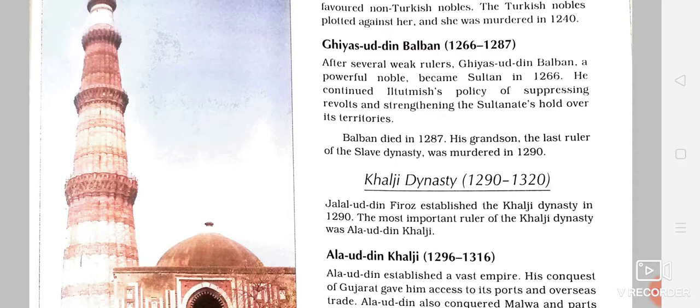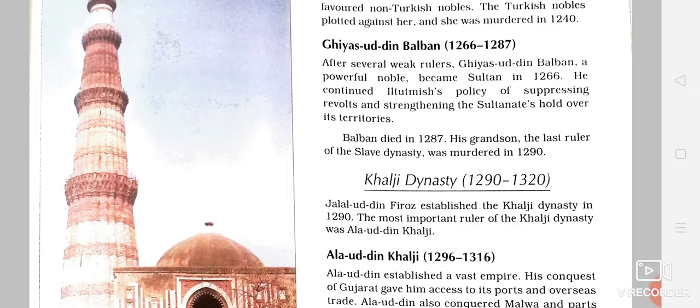Who was the first ruler and founder of the Khalji dynasty? He was Jalaluddin Firoz Khilji, and he established the Khalji dynasty, and he also killed Kumur. Kumur was the last ruler of the Slave dynasty, and his army commander was Jalaluddin Khilji. As Kumur was very weak, Jalaluddin Khilji understood his weakness. So he killed Kumur and then ascended the throne.